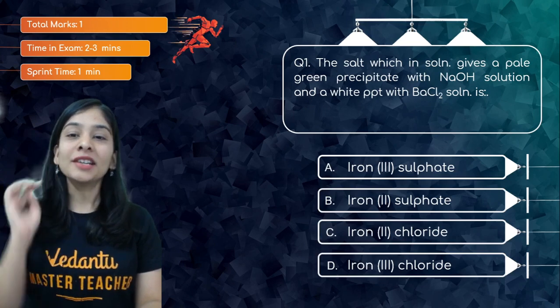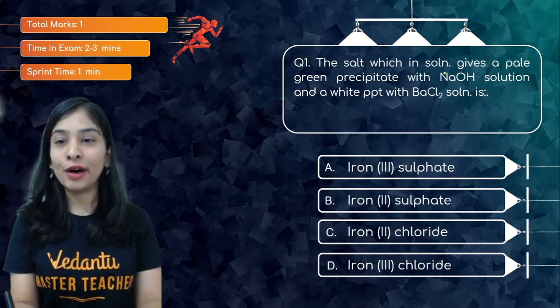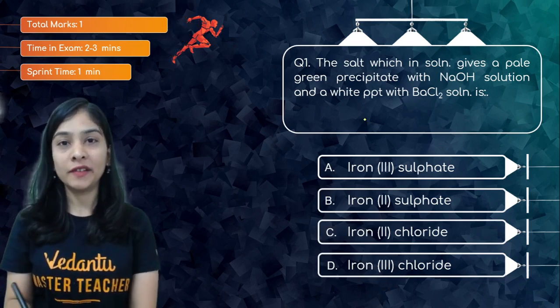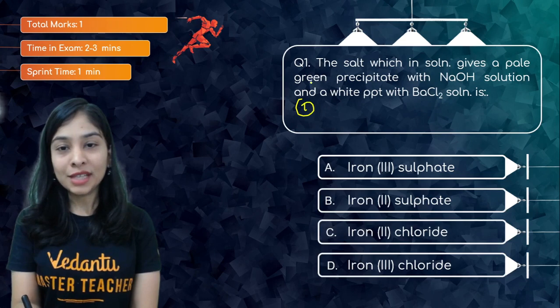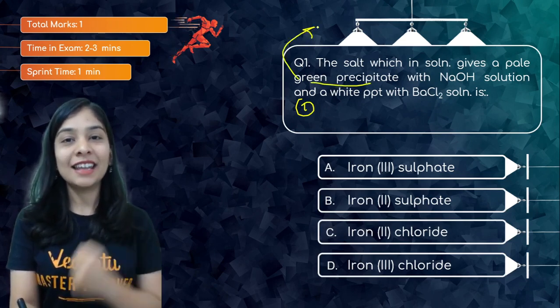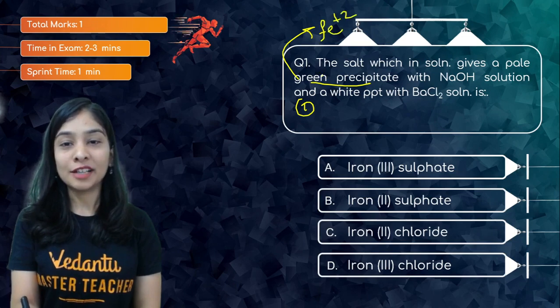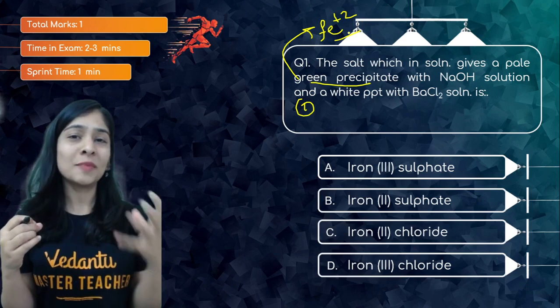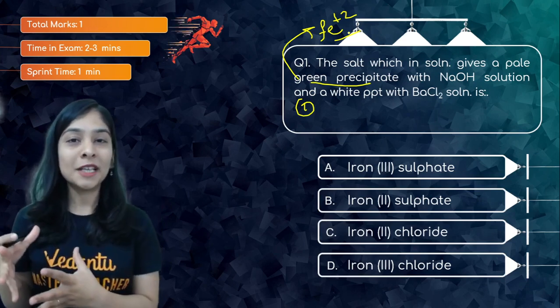Question number one is for 1 mark: the salt which in solution gives a pale green precipitate with the alkali NaOH and a white precipitate with barium chloride. Whenever you see this green color, always imagine our Hulk, because the green color is due to iron plus 2, Fe2+. Just imagine that there's Iron Man, and Iron Man's best friend is Hulk.